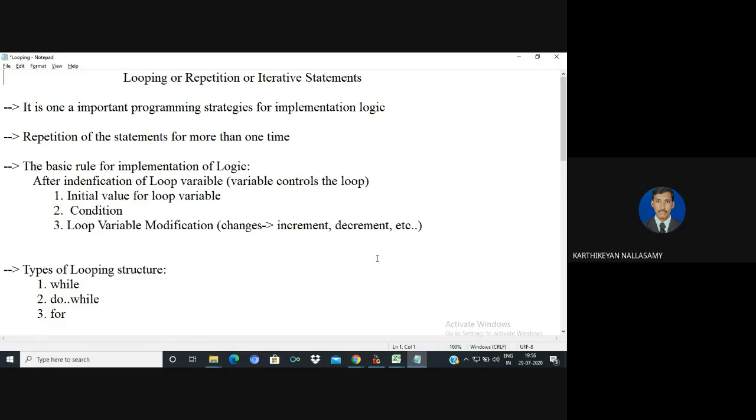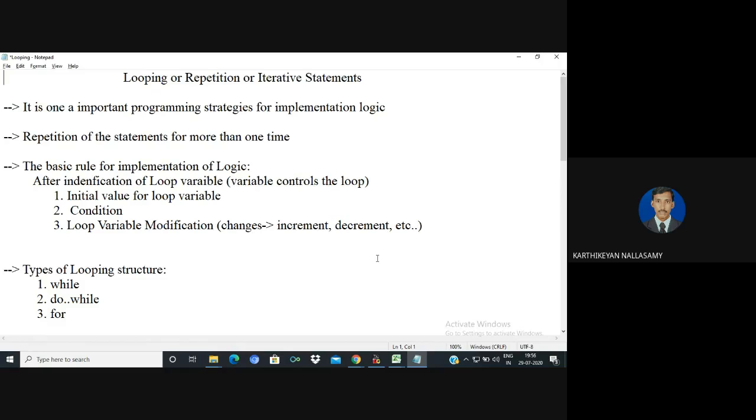Second, we need to define the proper condition. And third is loop variable modification. It means the loop variable must be changed every time the loop is executed. If the loop variable is not changed during execution, it goes infinite and the program will not terminate, so it will not satisfy the basic condition of an algorithm.